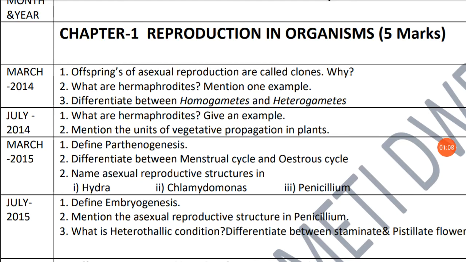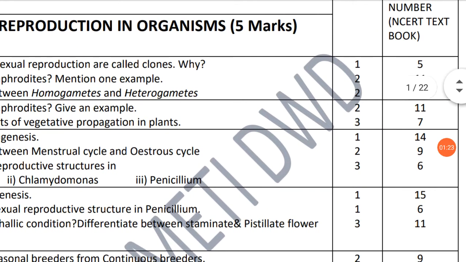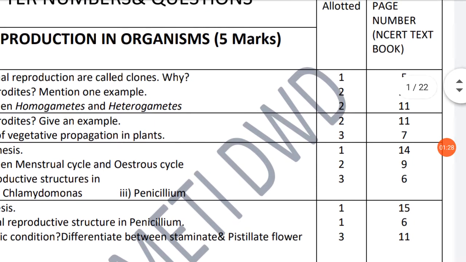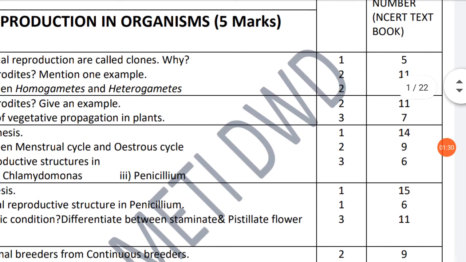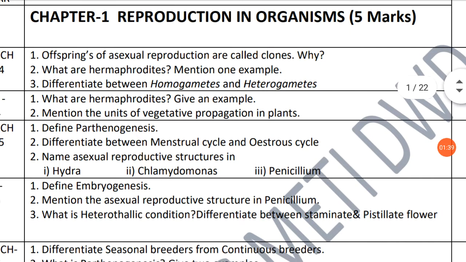Offsprings of asexual reproduction are called clones. Why? Here we need the clone definition. Asexual, because offsprings are morphologically and genetically similar to their parents. In this table, the second column mentions the marks, and the third column gives the NCERT textbook page number, page number 5, where we find this question's answer. So come to the second.